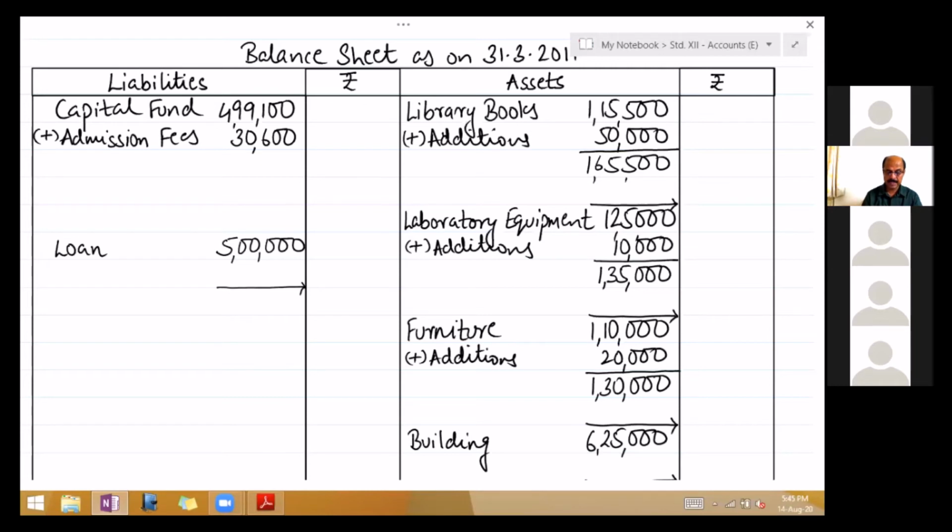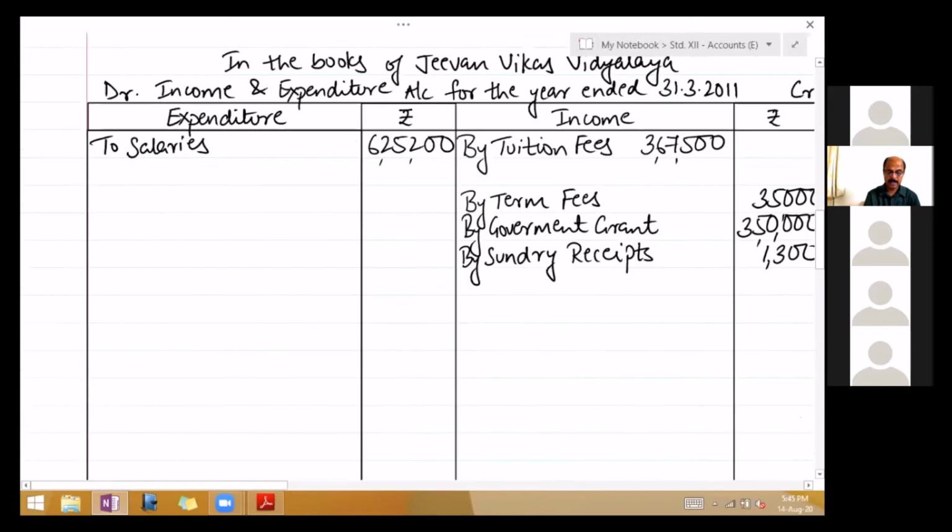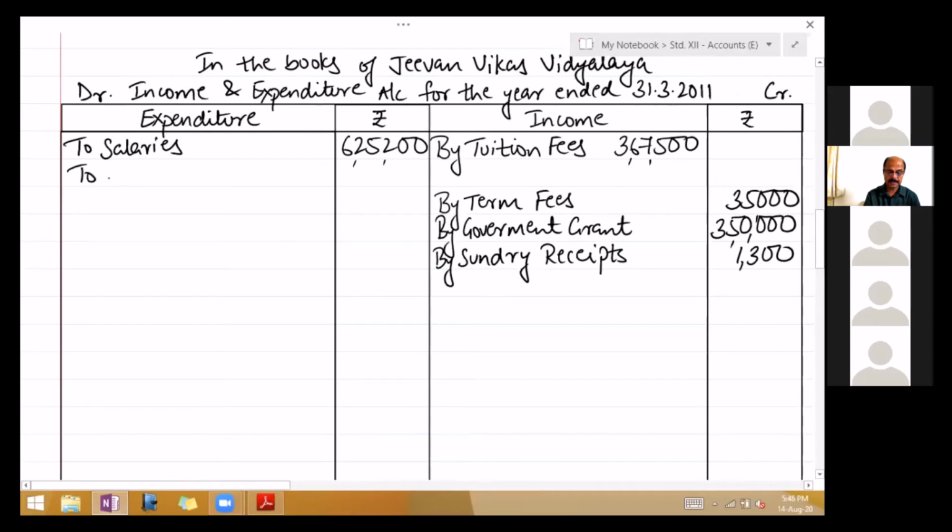Now, the next payment is for sundry expenses. So, go to the expenditure side, sundry expenses 10,000. Printing and stationery, another expenditure 35,800.